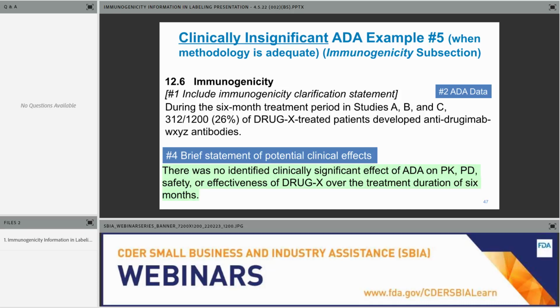And number three, and I think this was the scenario I was referring to before, I think I said it was the previous slide, but it was the subsequent slide. But anyway, even though 26% of drug-treated patients developed ADA, there was no identified clinically significant effect of ADA on PK, PD, safety, and/or effectiveness over that treatment period. So again, that impact statement is important to tell the healthcare practitioner.